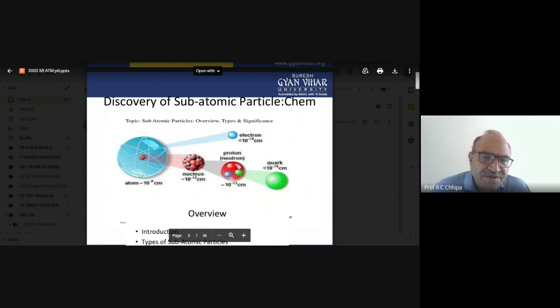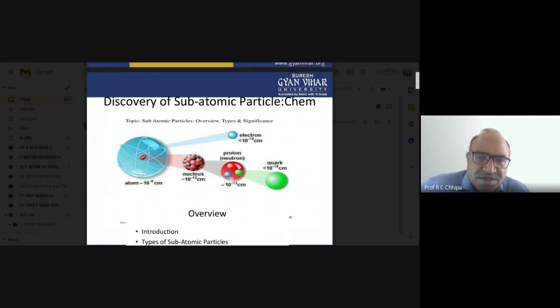So here we can say this is one of the pictures. We have the electron here, and the green one is the quark, 10 raised to power minus this one. The proton and neutron are at 10 raised to power minus 13.